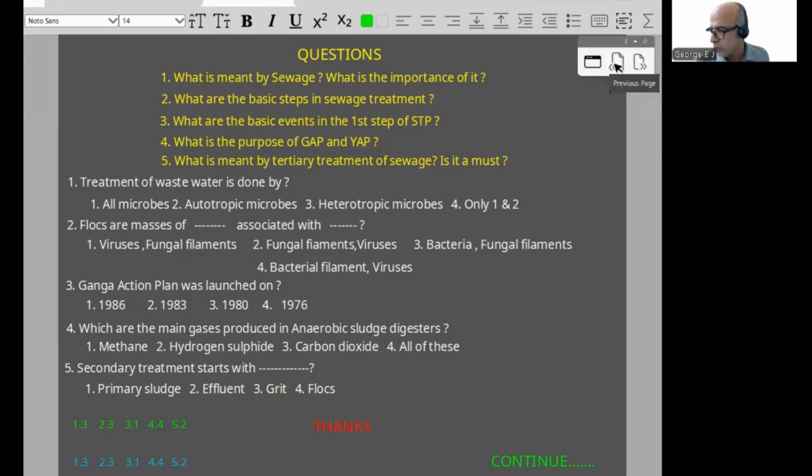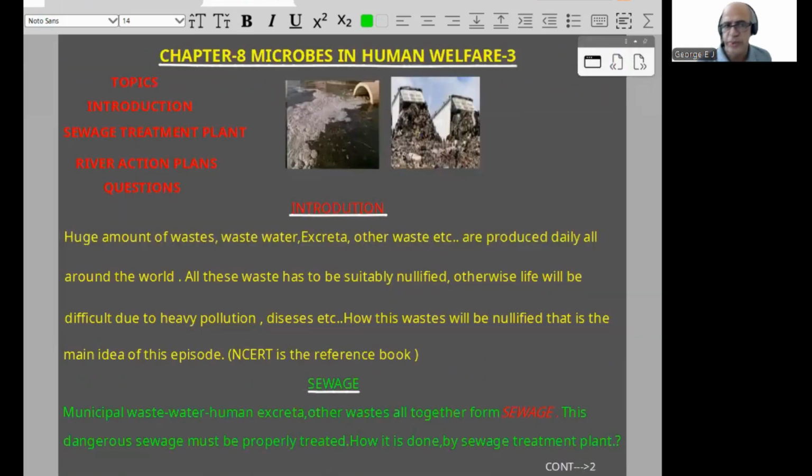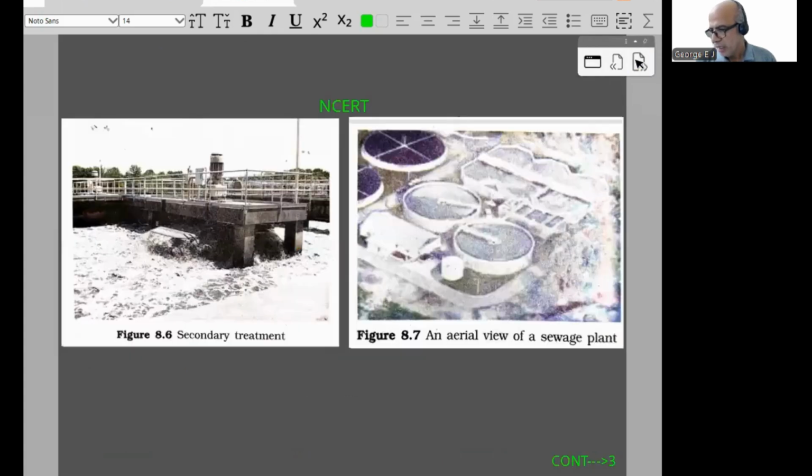So what all things did we learn in this episode? As a summary, we can proceed: introduction, sewage treatment plant, river action plans, and questions. In the introduction, I told you what the need for it is. Then we entered into sewage, what the definition is, how sewage formation takes place. Then we passed into the photograph from the NCERT book, secondary treatment, and the aerial view of a sewage plant. Then we started with the sewage treatment plant.